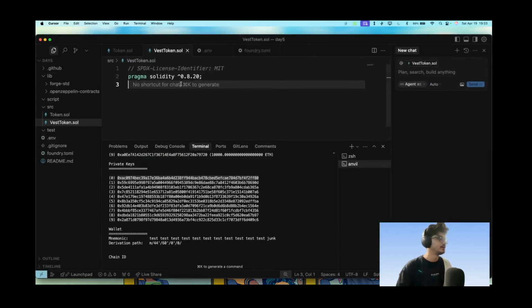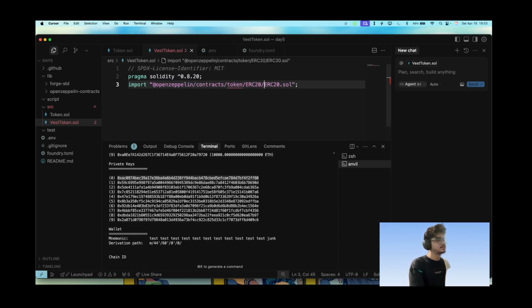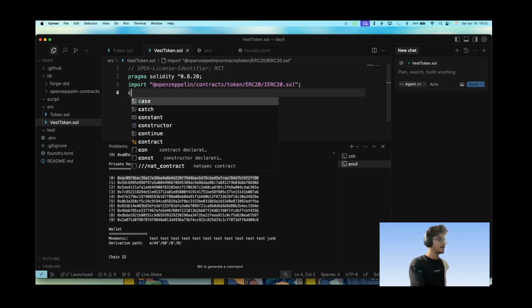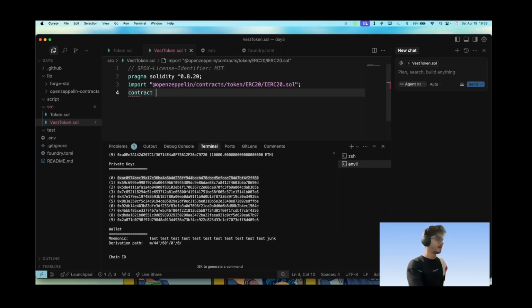Okay, it is also present in OpenZeppelin. So we'll use import @openzeppelin/contracts/token/ERC20/ERC20.sol. I'll use just IERC20.sol. Okay, and now let's write contract VestingToken is... should we go for Ownable?